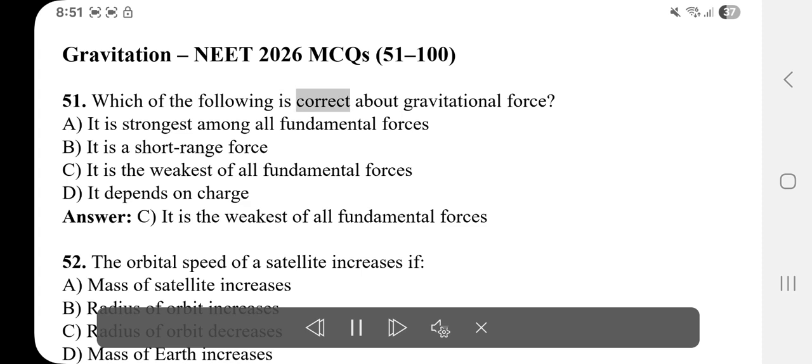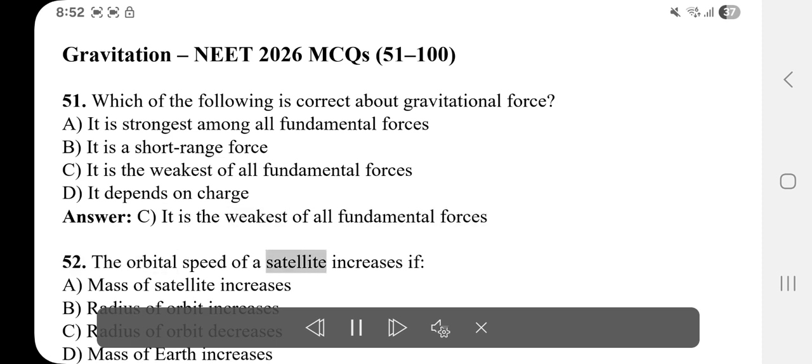51. Which of the following is correct about gravitational force? A. It is strongest among all fundamental forces. B. It is a short-range force. C. It is the weakest of all fundamental forces. D. It depends on charge. Answer: C. It is the weakest of all fundamental forces.